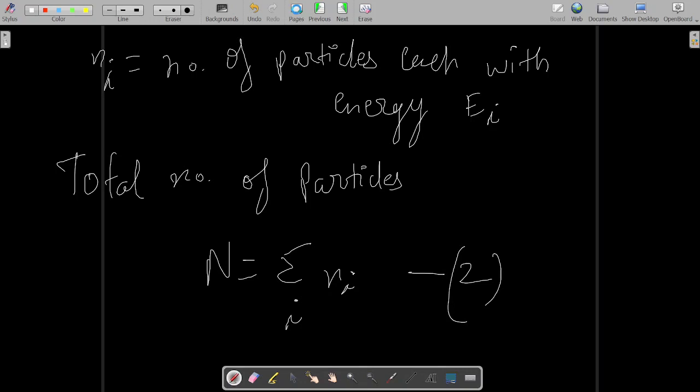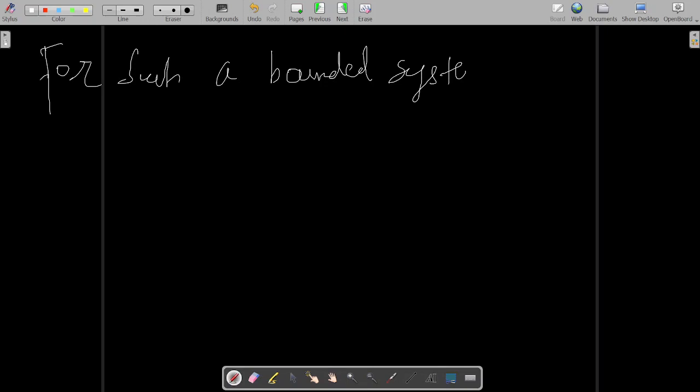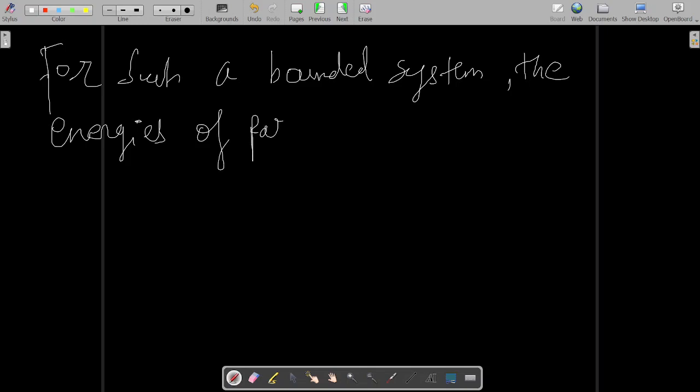Okay, for such a bounded system, now write over here, for such a bounded system, the energies of particles Ei must be discrete.